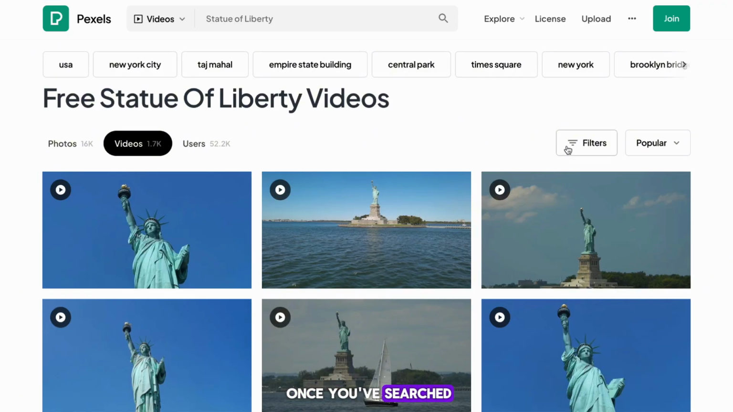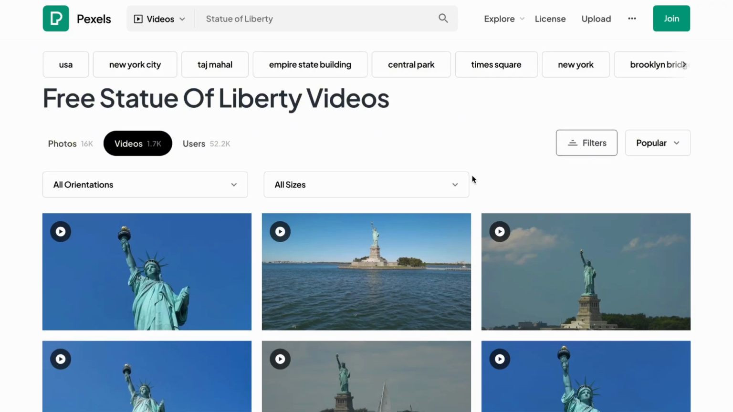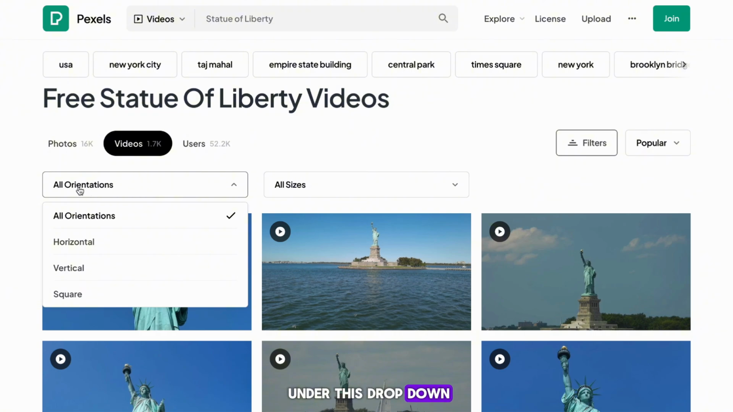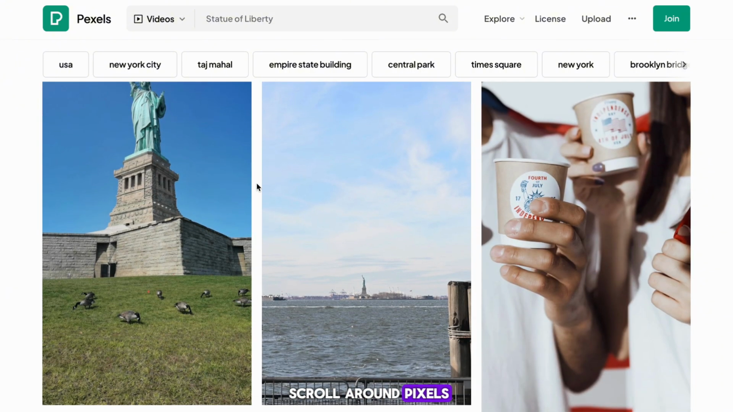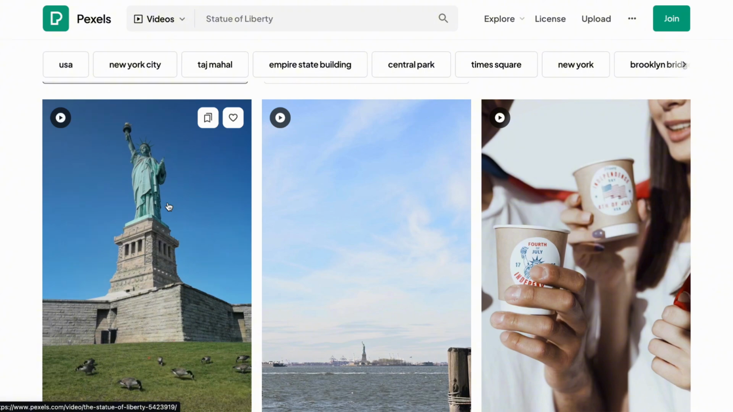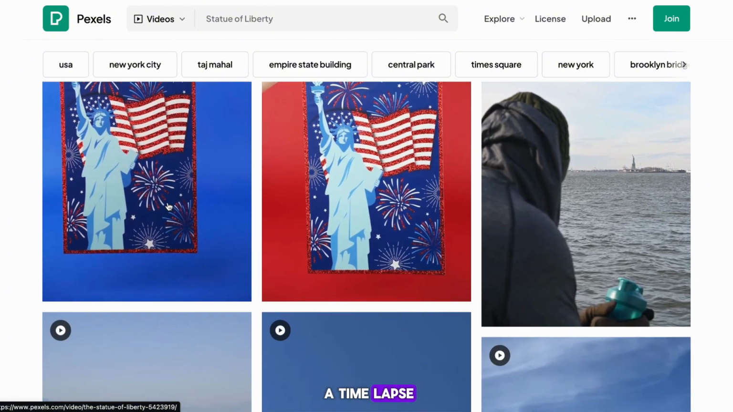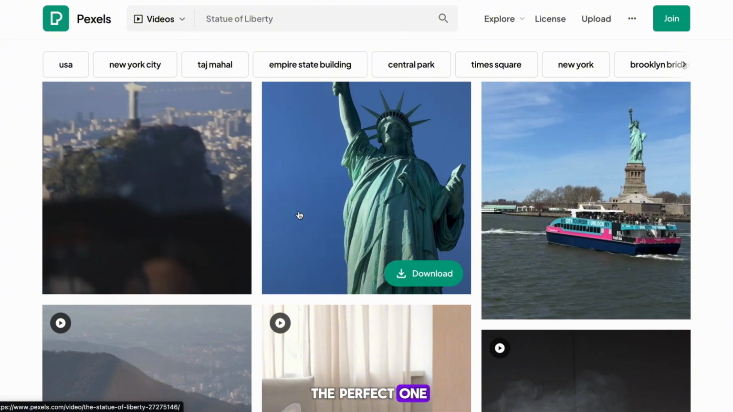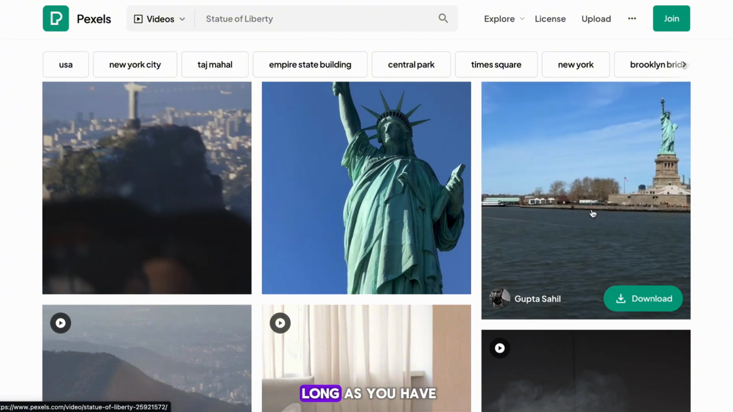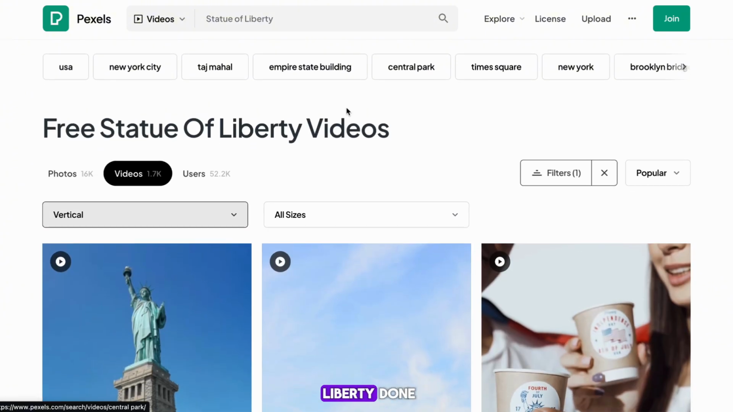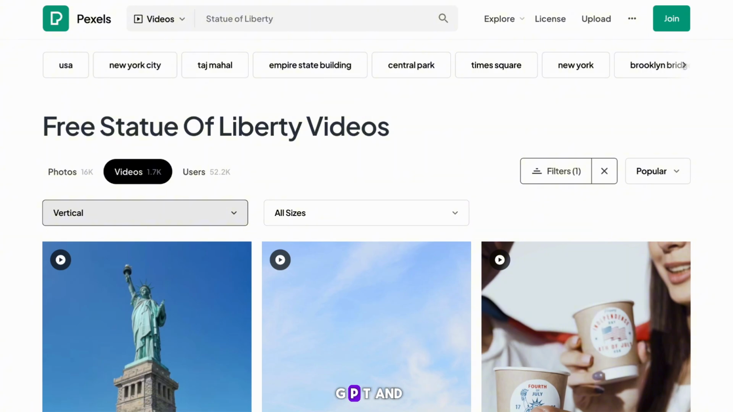Once you've searched, you need to hit this Filters button. Now on the left, under this drop-down, change the orientation to vertical. Now you want to scroll around Pexels until you find a video that you like. Try and get a lot of movement in the video, such as something like a time-lapse. If you can't find the perfect one, don't worry, just as long as you have a video. With the Statue of Liberty done, head back to ChatGPT.